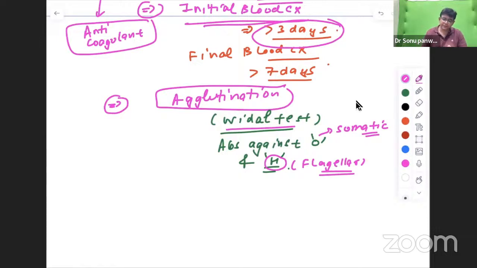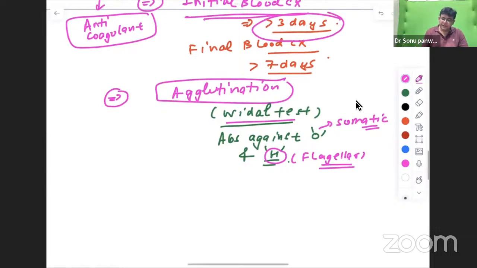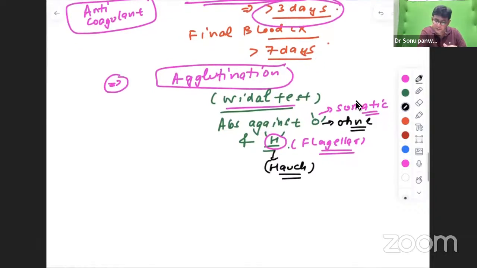Is it fine? Now, if somebody asks you what this O actually is, this O actually is the Greek word for one, ohne. And what is this H actually? Hauch. So these particular names you should know for O and H. They can ask you this also. One is somatic, and flagellar one is Hauch.